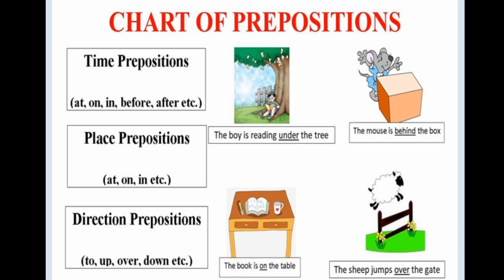Look, the boy is reading under the tree. Here under is a preposition, and it is also a linking word which establishes a link between the boy and the tree. Similarly, the mouse is behind the box. Behind is a preposition. The book is on the table. On is a preposition. The sheep jumps over the gate. Over is a preposition. These all come in different categories of preposition types. Now I'll explain one by one.